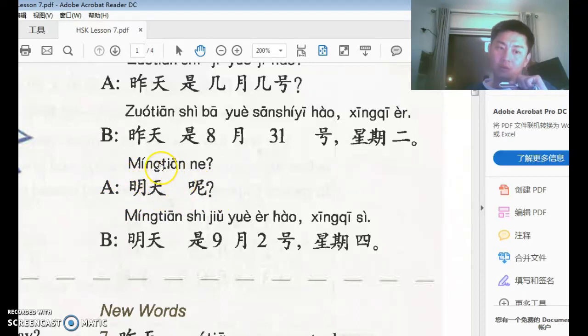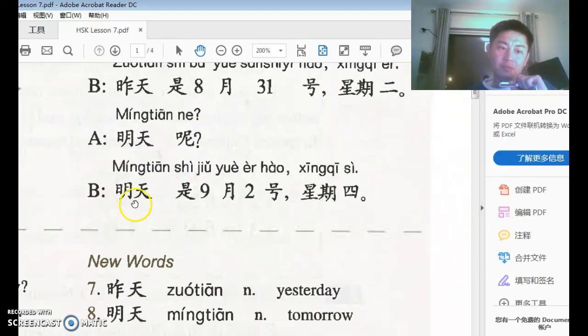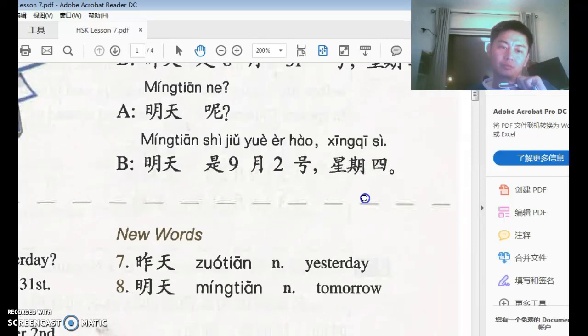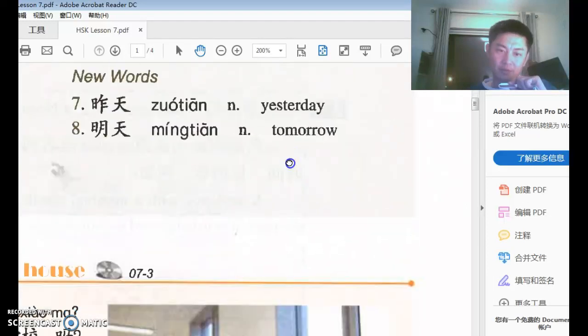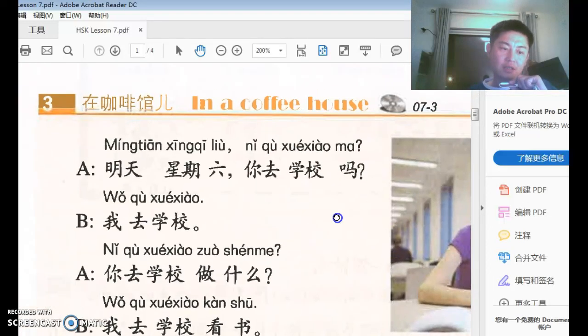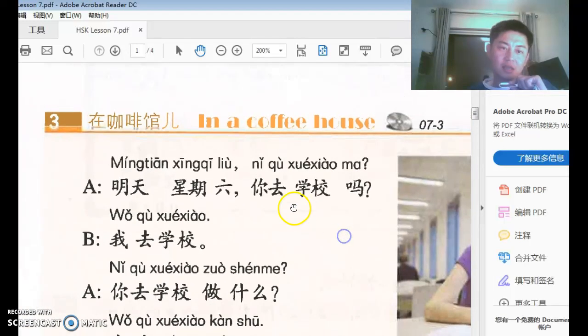How about tomorrow? Right? And then B says 明天是9月2号星期四. Tomorrow is the 2nd of September and Thursday. 星期四, 4. And then A is saying in conversation number 3, 明天星期六. We know 星期六 is Saturday. Tomorrow is Saturday. The 是 is gone again. In this book sometimes it's there, sometimes it is not, and there's nothing you can do about it.